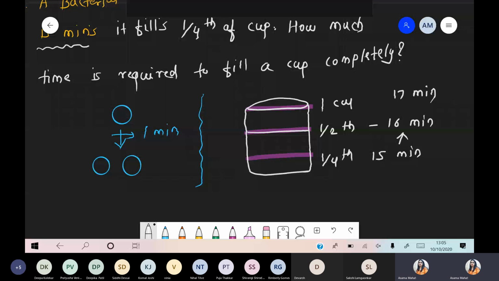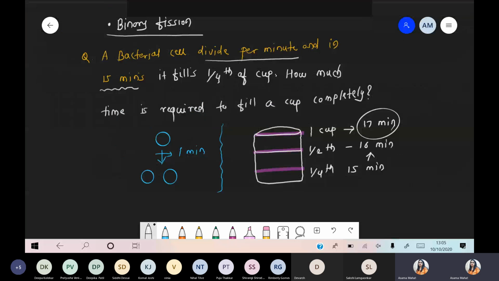Got it? It is a simple question. You just have to understand the language of the question. A bacterial cell divides in 1 minute. If it divides in 1 minute, it is clearly given information about binary fission, meaning one bacteria shows binary fission. It divides into 2 cells within 1 minute. So the time required is initially 15 minutes to fill the 1/4. The question is, if you want to fill the entire cup, how much time is required? So at 15 minutes it is 1/4, at 16 it becomes half, and at 17 it is completely full. Got it? Is this point clear?